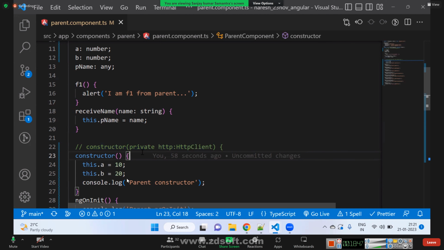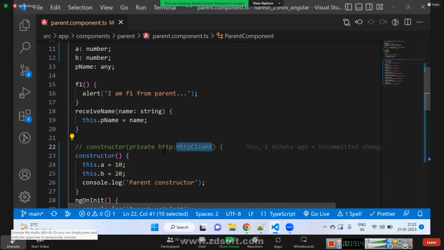So this is something I can think like http equal to new HTTP client, and in short, we are writing like this. Yeah. So when we create the instance on our own, we are responsible for that. Instead of creating the instance of the HTTP client class ourselves, we are asking Angular, hey Angular, create one instance for the HTTP client class, and give me that instance.